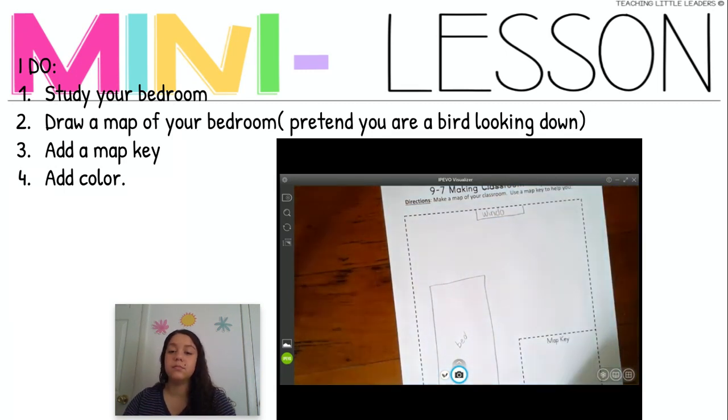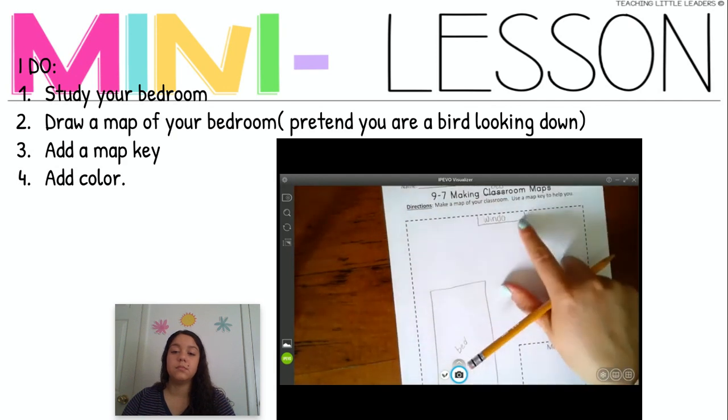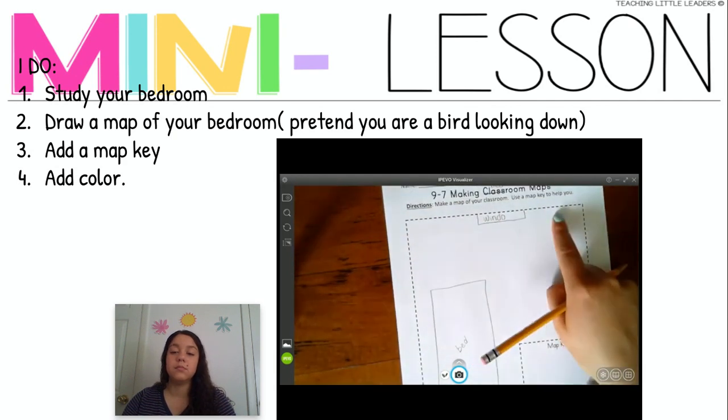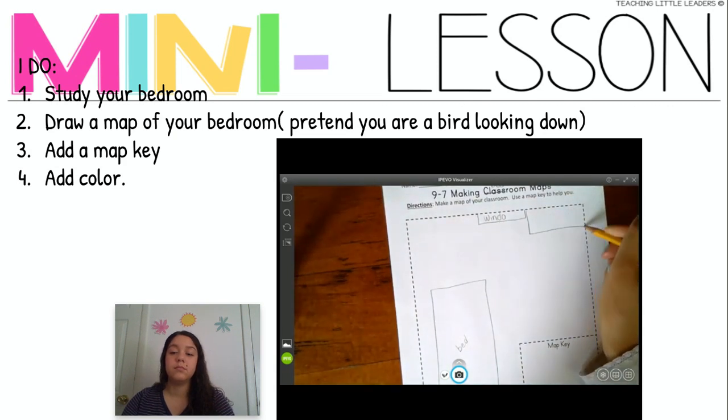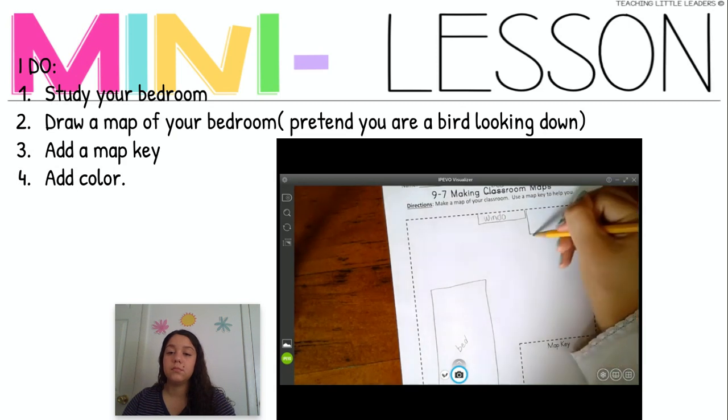Very good. So on the right side of my window is a dresser. It's also a rectangle, but it's bigger. And from a bird's eye view, it looks like a rectangle, and it has some handles that look like little circles.